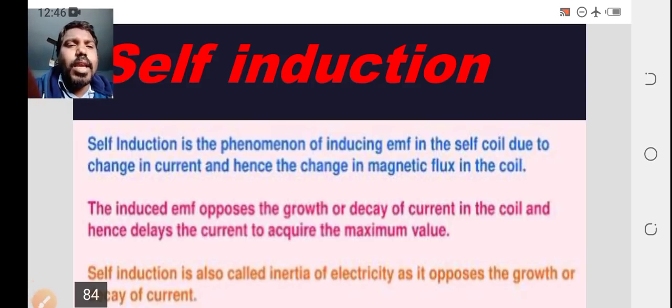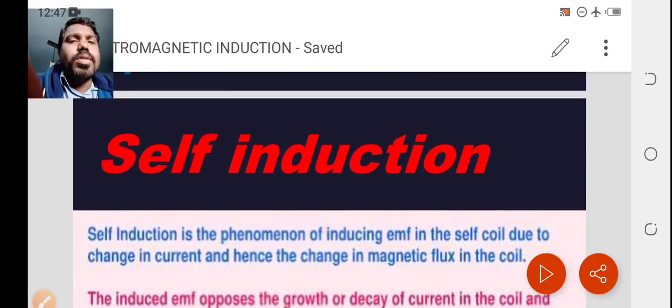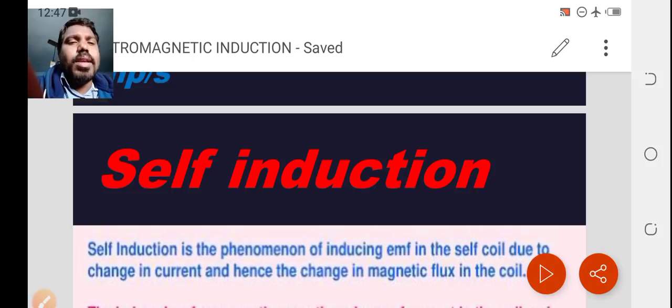The induced EMF opposes the growth or decay of current in the coil and delays the current in acquiring its maximum value. This we can see further in the coming session. Self-induction is the phenomenon of inducing EMF in the same coil due to change in current and hence the change in magnetic flux in the same coil. Because of changing current, the flux will be changing.